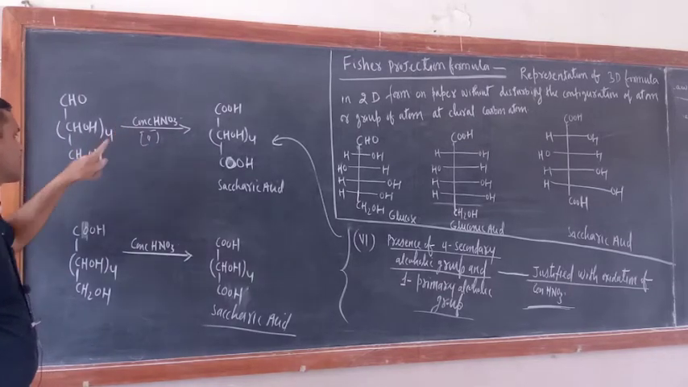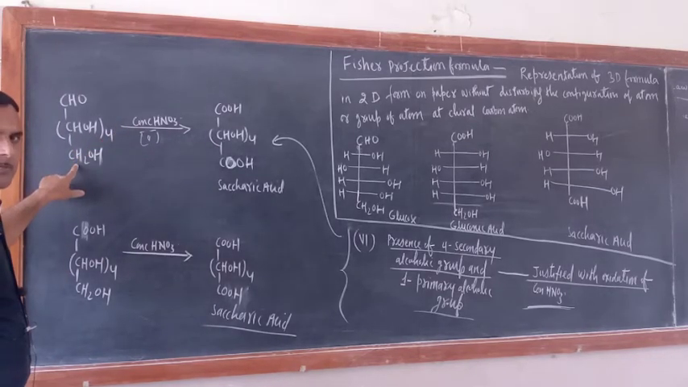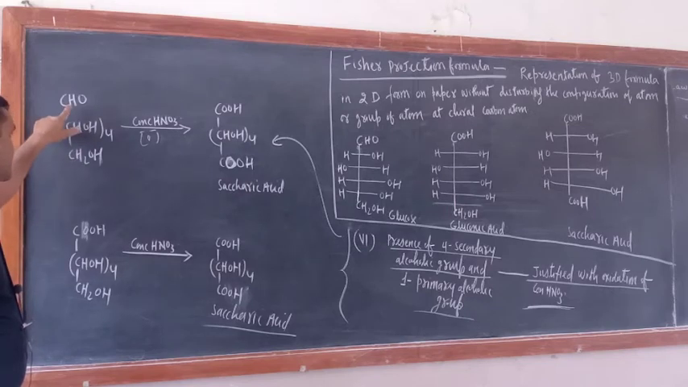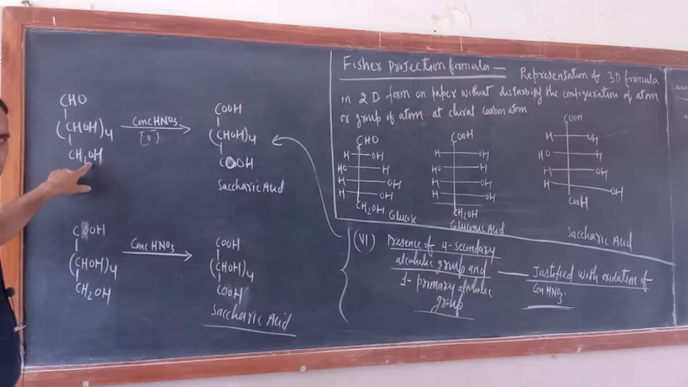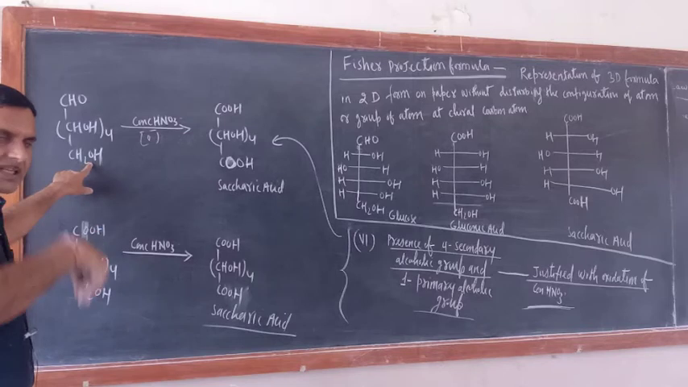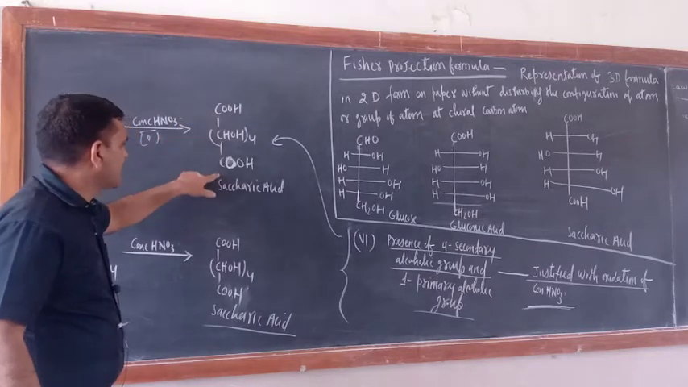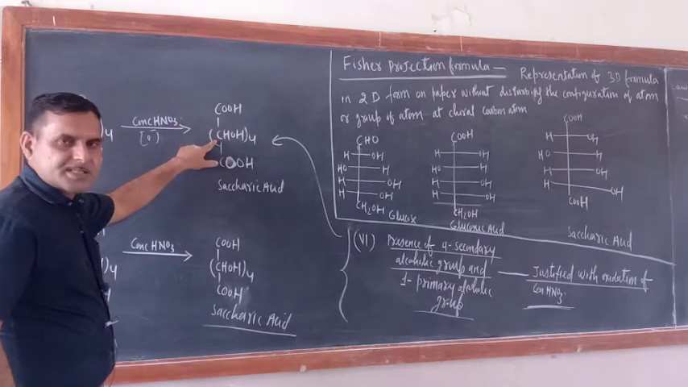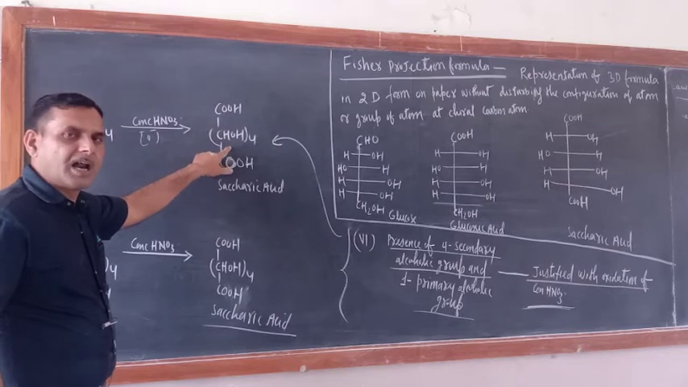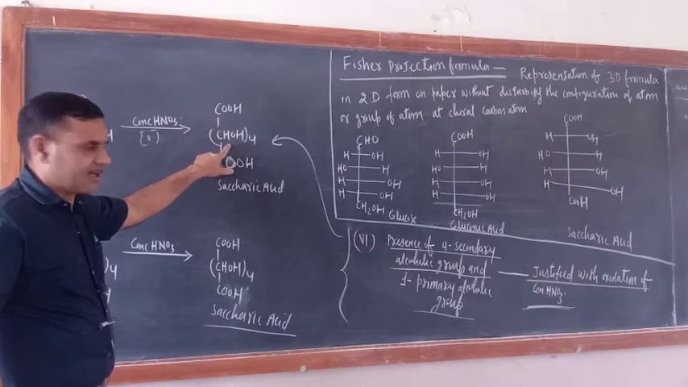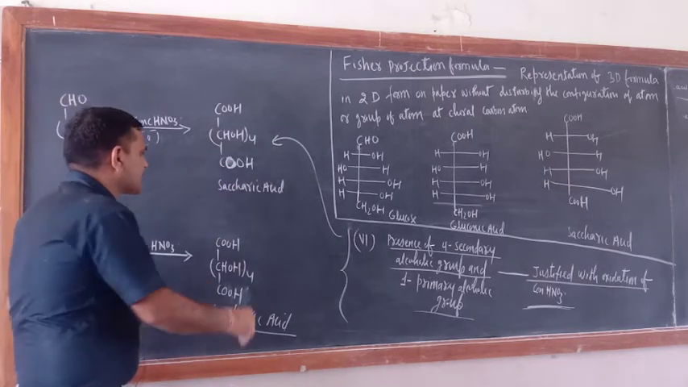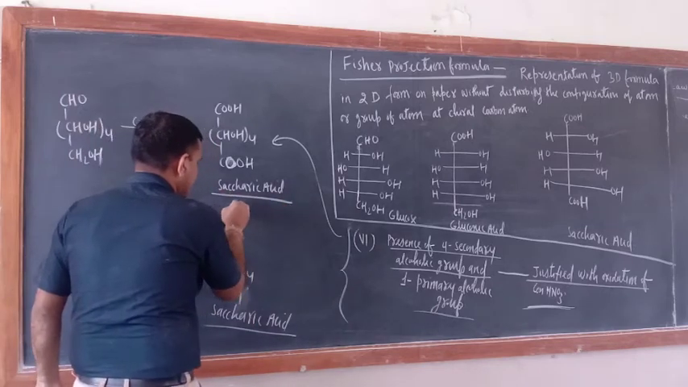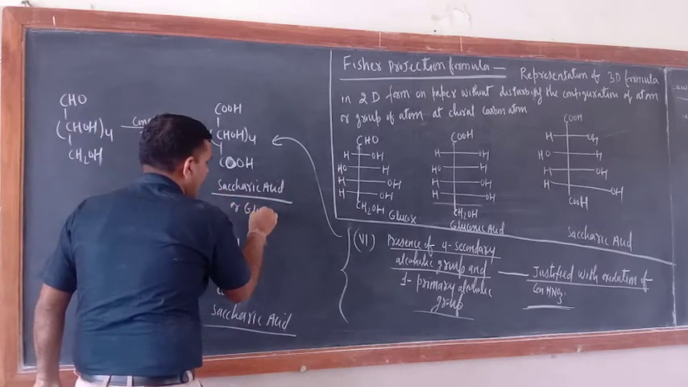So just see, this is the primary alcoholic group. This means CHO and CH2OH both will be oxidized into COOH. So just see, COOH, and the secondary alcoholic groups remain intact here. And what is the name of the compound? Saccharic acid, which is also known as glucaric acid.